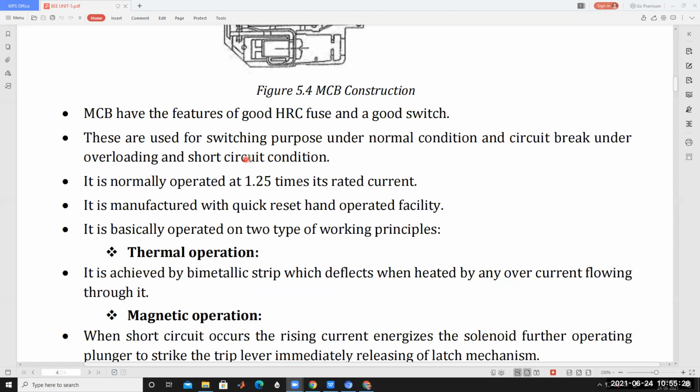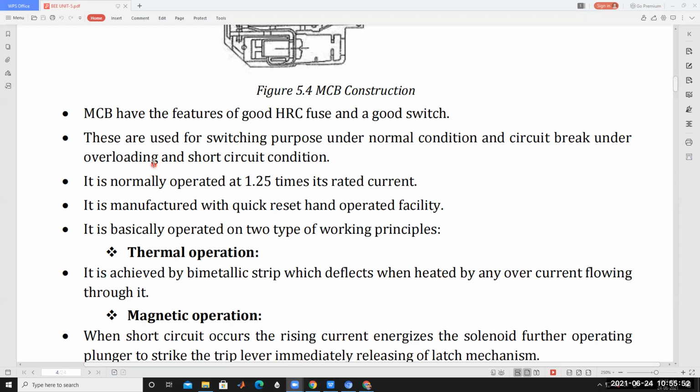For switching purposes under normal conditions, it acts just as a switch, turning the circuit on. But under faulty conditions, it acts as an open circuit, that is, under short circuit condition and also overload condition. Under overload condition, the current drawn from the supply is increasing.